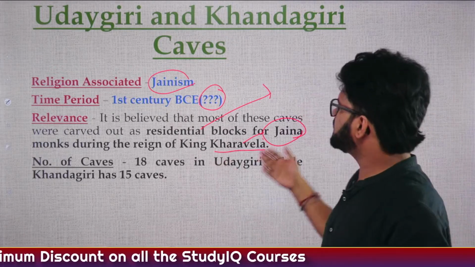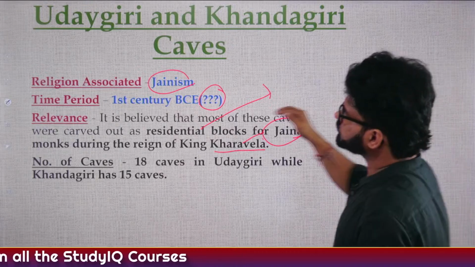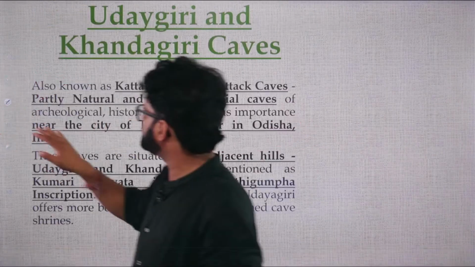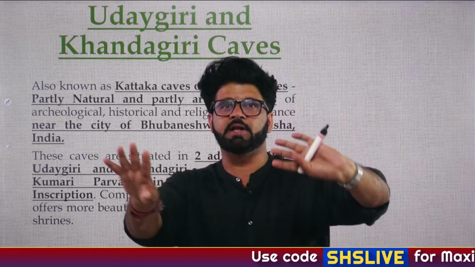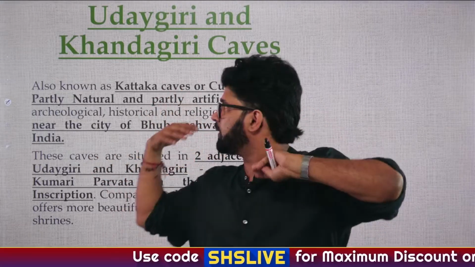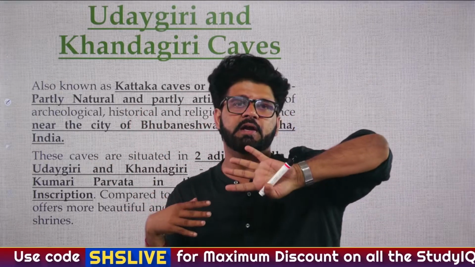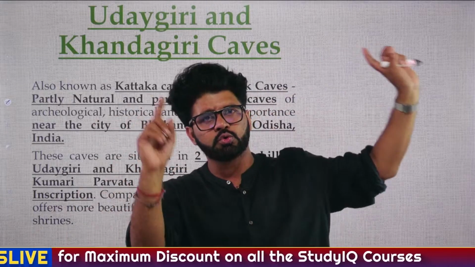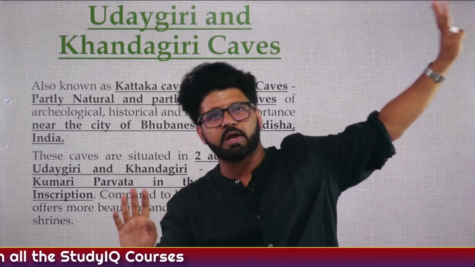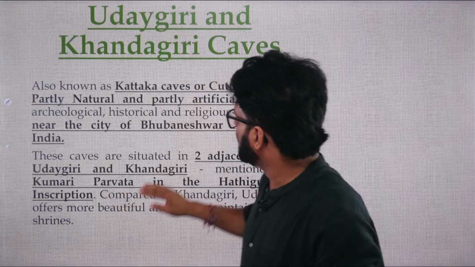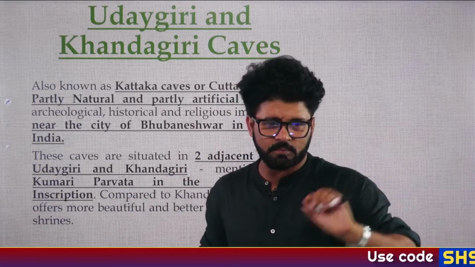Very good. As Manisha said, viharas. Let's move on. You don't have to remember the exact number of caves in Udayagiri and Khandagiri. I will tell you the things which are important. We already know the important things: which king is associated, and which religion these Udayagiri and Khandagiri caves are associated with. It is not equal to Udayagiri caves where we have the Varaha avatar of Vishnu, if I am not wrong. That particular Udayagiri cave is associated with Hinduism, right? Cool. So Manisha, Sundaram, all of you are saying viharas.